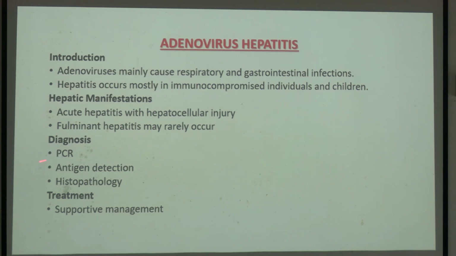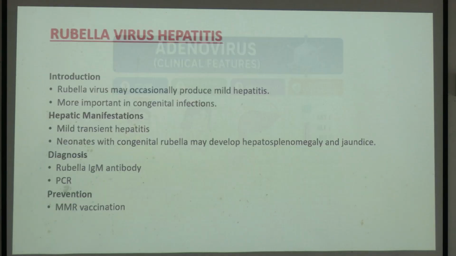Then you have a diagnosis by PCR. It is very common that we do a PCR of adenovirus. You have a multiplex PCR respiratory panel which has the adenovirus inside. So whenever children get a cold and cough and are admitted to the hospital, the doctors send a PCR sample. What are they sending? A swab, a nasopharyngeal swab for PCR. So nasopharyngeal swab is a very common sample and they will be diagnosed with some adenovirus or rhinovirus. Okay, so things like that. There is no treatment, only supportive medication.